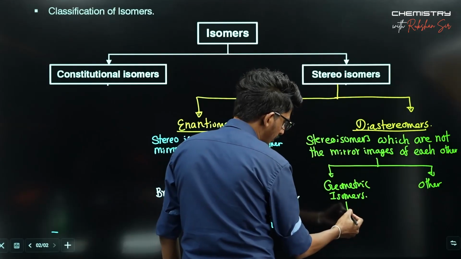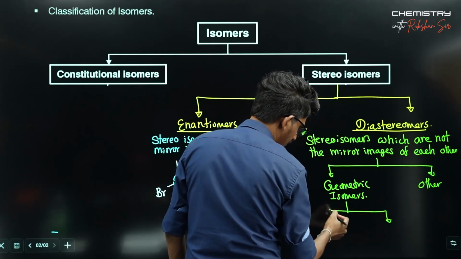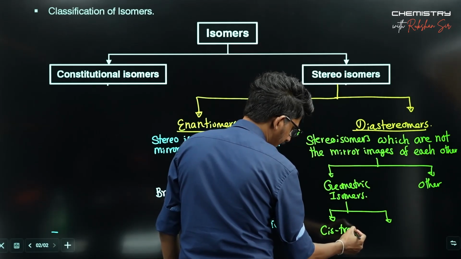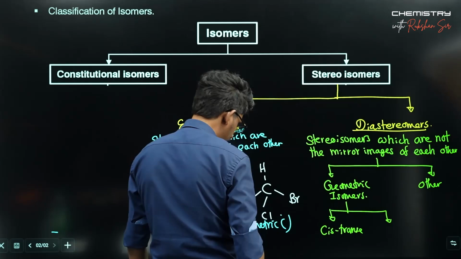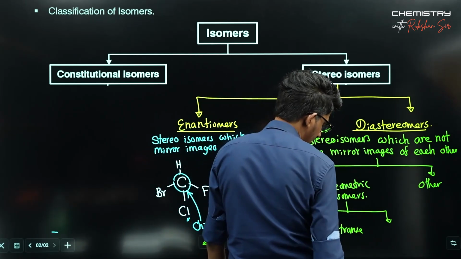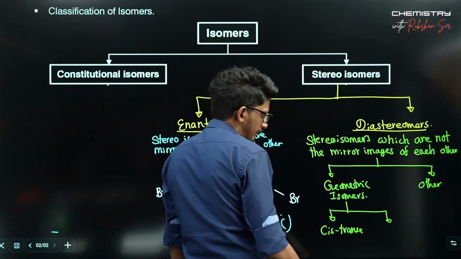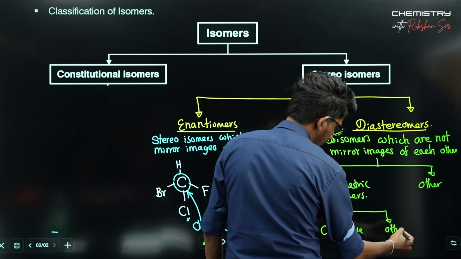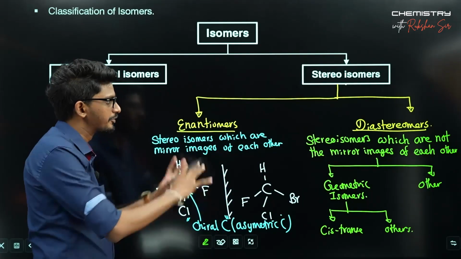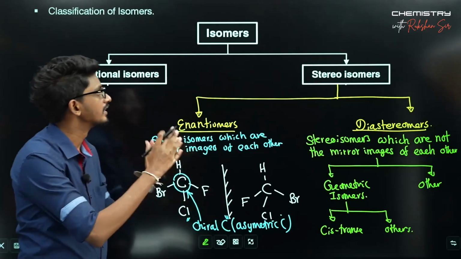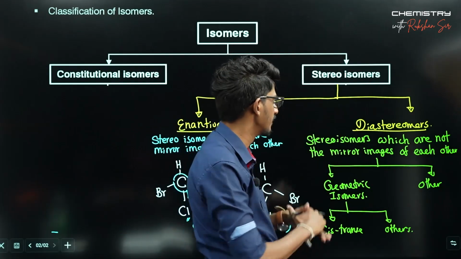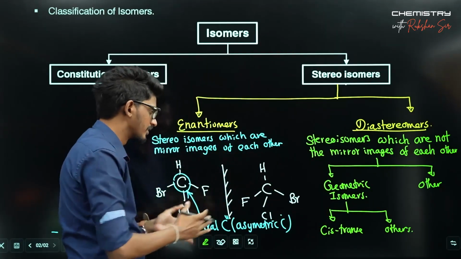When it comes to geometric isomerism, we have two types: cis-trans isomerism, and some other kind, the EZ system, EZ diastereoism. But let's take it as other, because it is not further studied under the A-level syllabus, right? So this is the three for the isomers, right? So let's discuss all of these one by one.